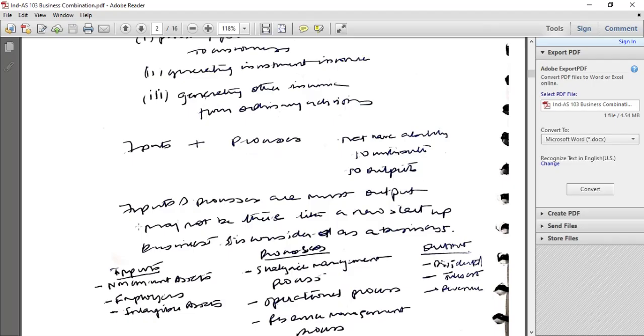The process has to be substantive. What is substantive? If the answer to any of the questions is yes, then the process acquired is substantive. If the answer to all of them is no, then the process is not substantive.